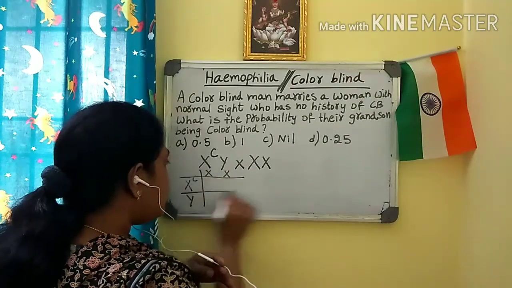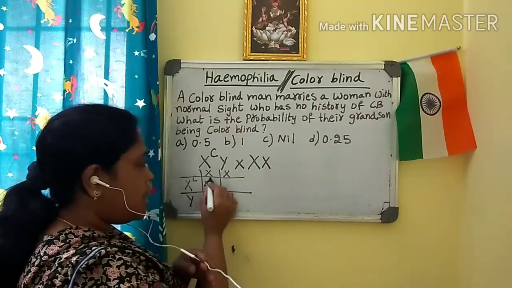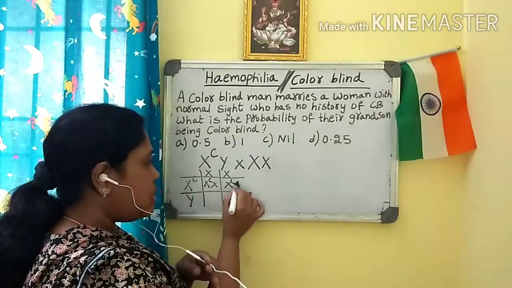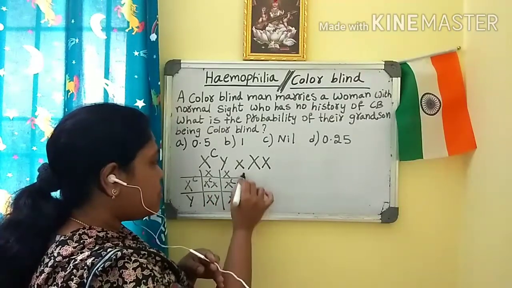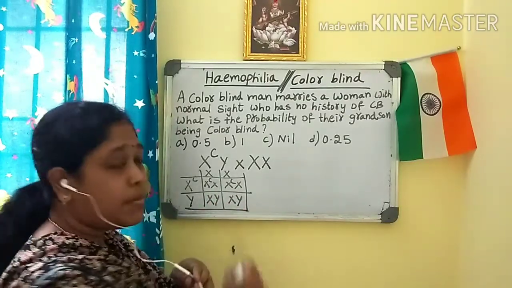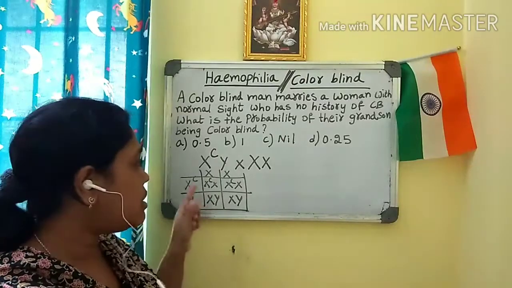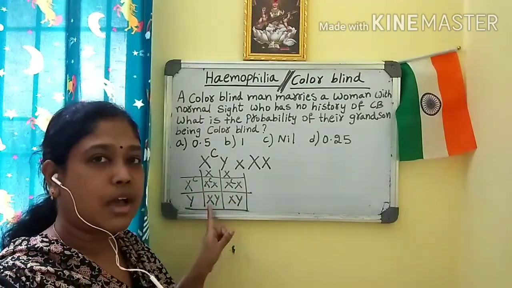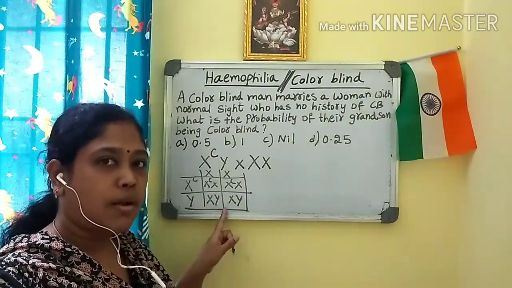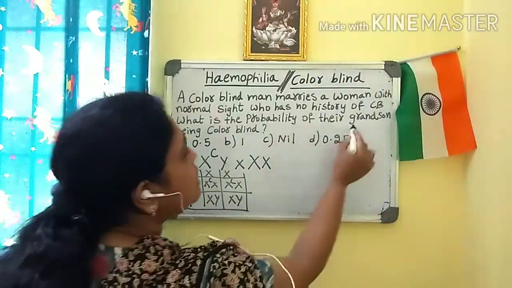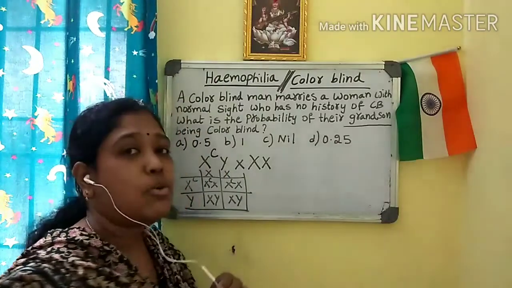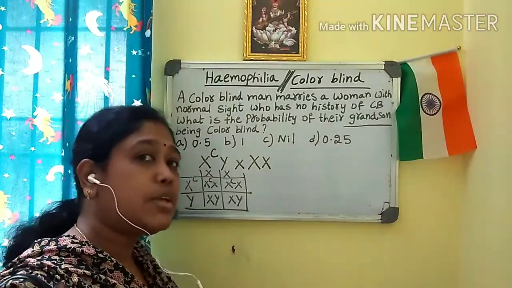So like this if you do, XCX, XCX, XY, XY. So we got the probability of the sons and daughters. Here the daughters are the carriers and normal sons are formed. But they are asking about the probability of their grandson. So you have to check the probability of their grandson.